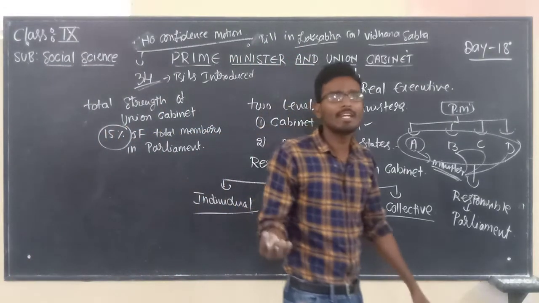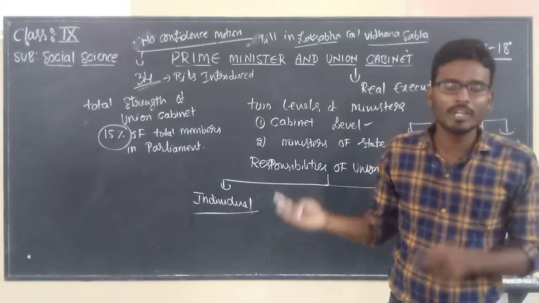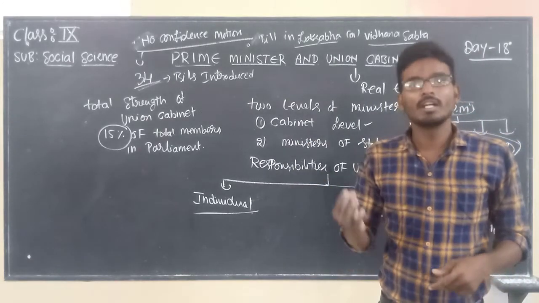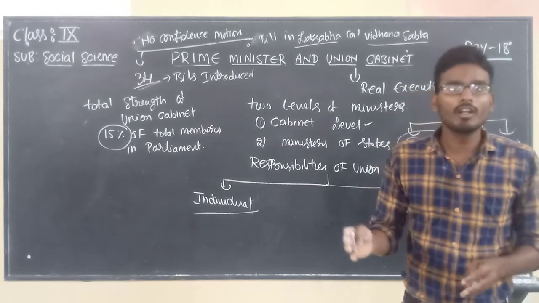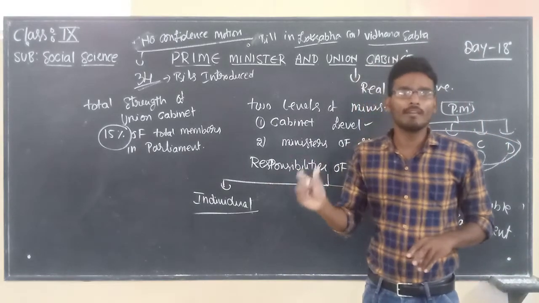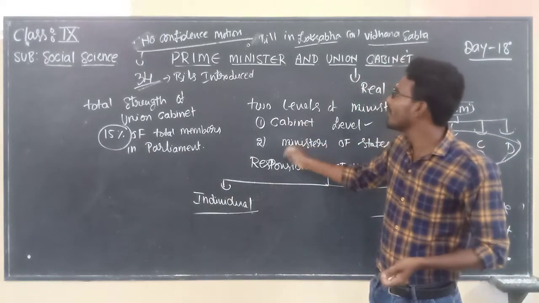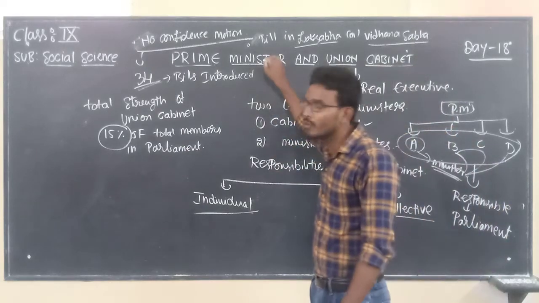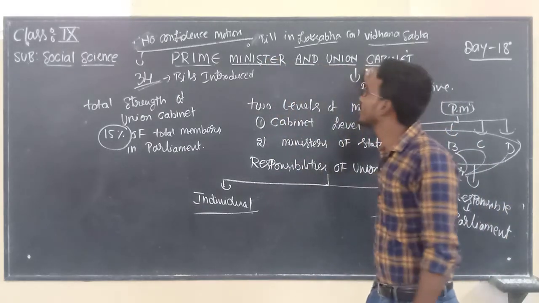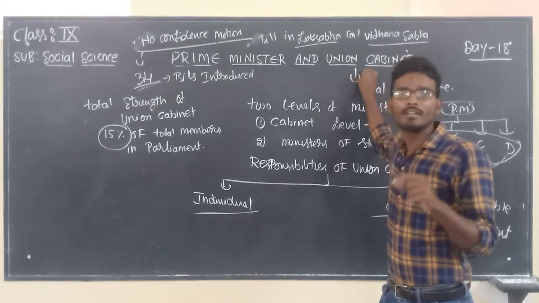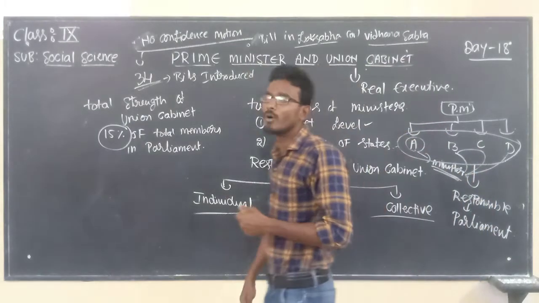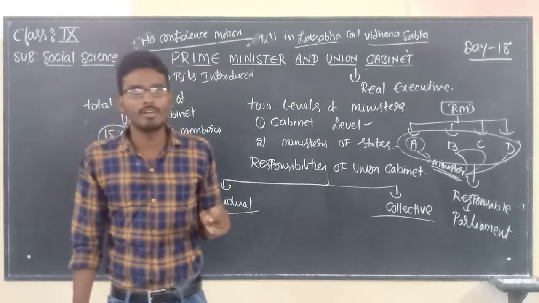It is quite common in state government as well as union government to introduce a no confidence motion bill in order to dethrone a particular government. So this is all about the responsibilities of the Prime Minister and the Union Cabinet, and more importantly, a very important concept that we discussed, that is no confidence motion.